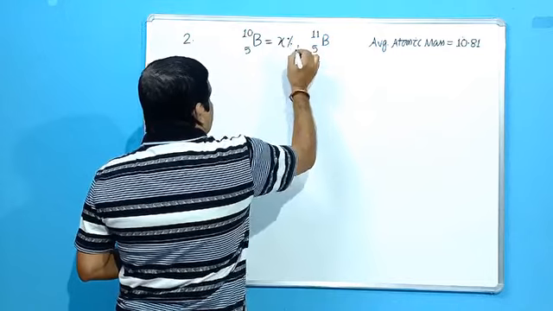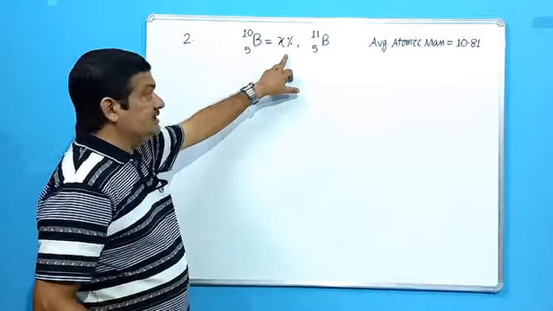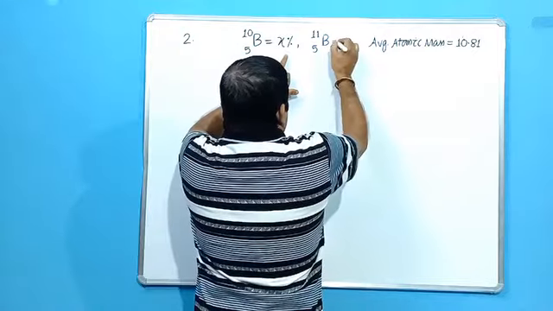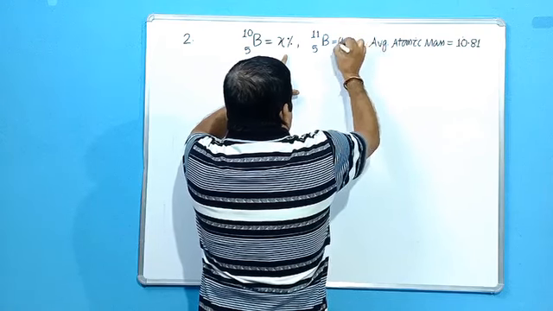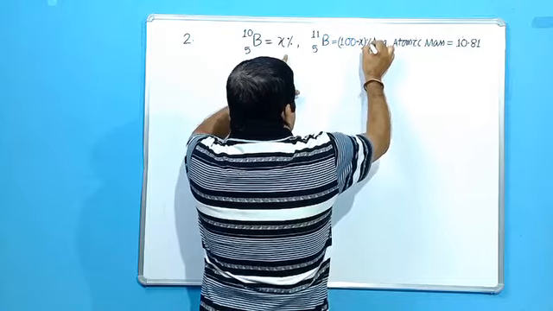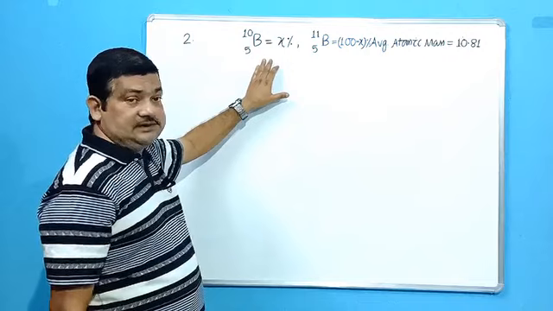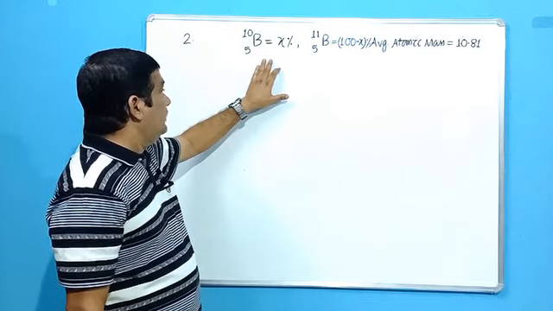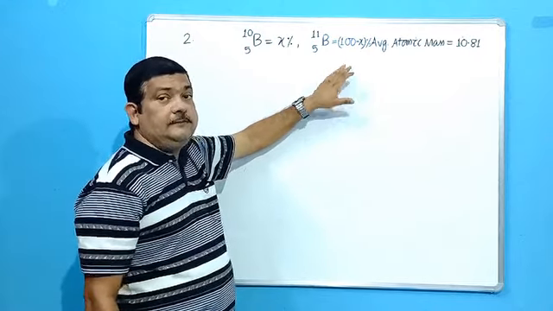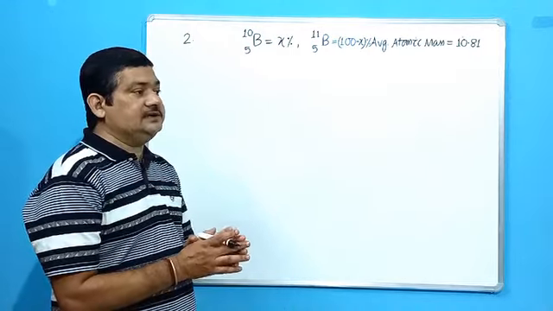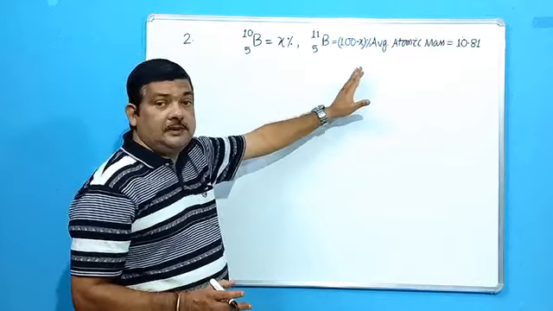So you have to write down like this. Let the percentage of natural abundance of boron 10 be X%. Then the other one will be 100 minus X%. Okay, so we will start from this one. Let the percentage of natural abundance of boron 10 be X%. Then the percentage of boron 11 will be 100 minus X, because the total percentage available will be 100. So when it is X, the other will be 100 minus X.